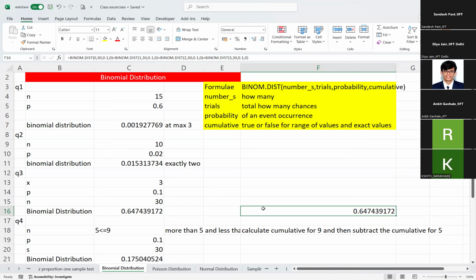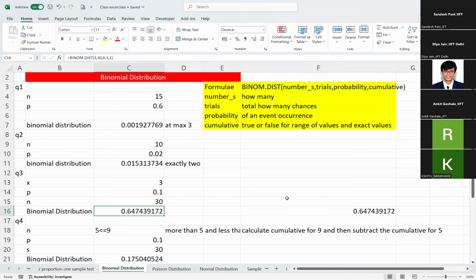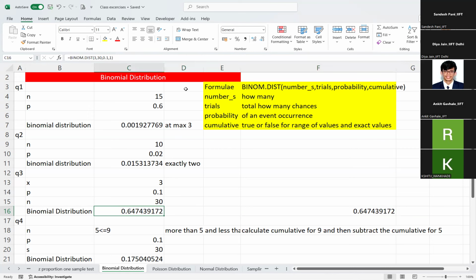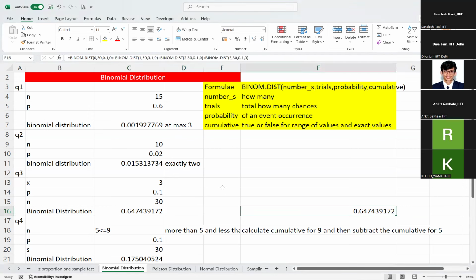Is that fine? You also said that I can directly put true, so why did you add them one by one? That's why I just explained the meaning of cumulative. Just put 1, you'll get the same value. But see, the formulas are different. Put 1 with only the value 3, and then do the true and false version too, to show it. Yeah, same.